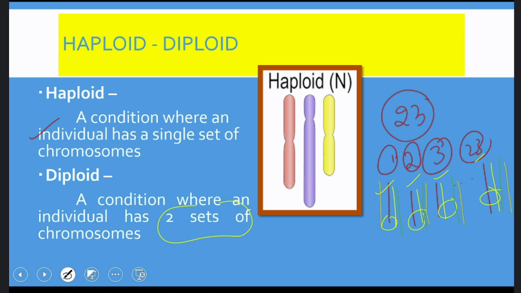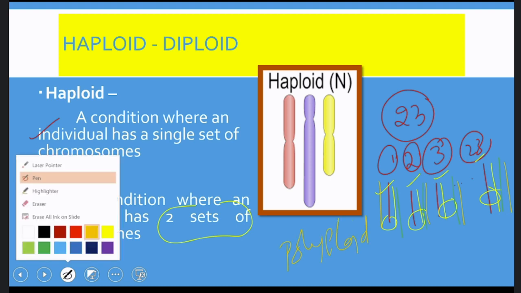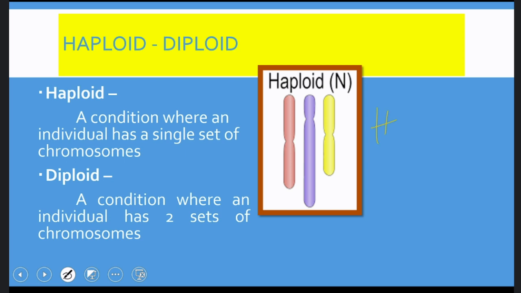And above diploid, all are called polyploid individuals. Thus, a haploid individual has only one set of chromosomes, a diploid individual has two sets of chromosomes, and a polyploid individual has more than two sets of chromosomes. If there are three sets, we call them triploid. If there are four sets, we call them tetraploid, and so on: pentaploid, hexaploid, septaploid, octaploid, nonaploid, and decaploid, until 10 sets are present.